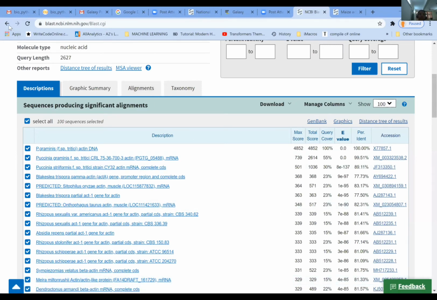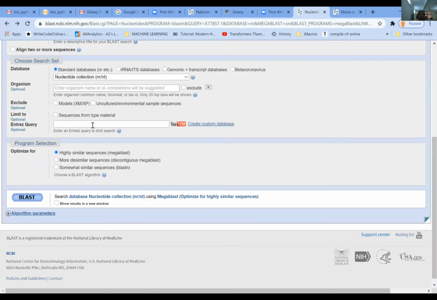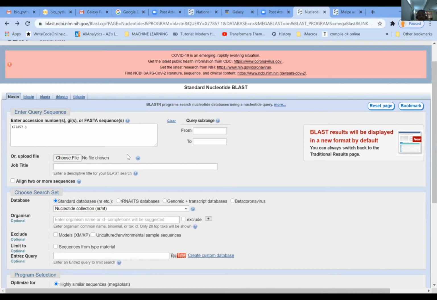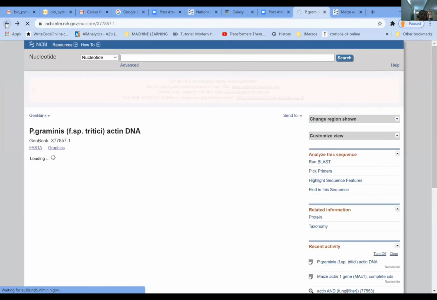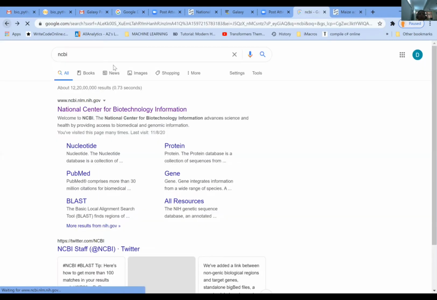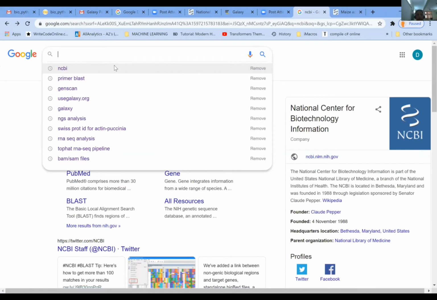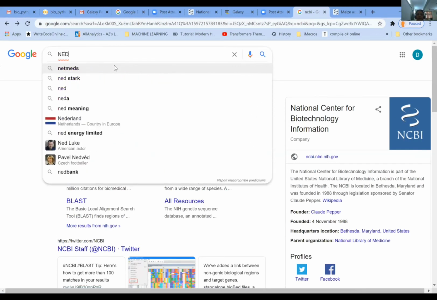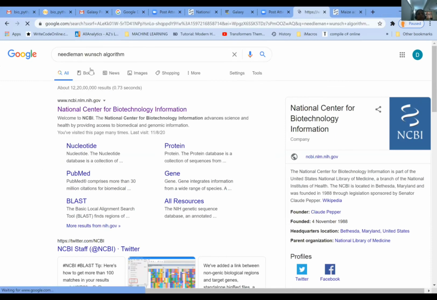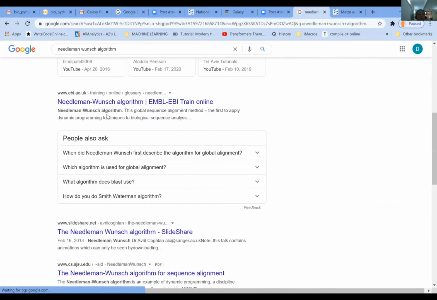So now let us do one more exercise here, where we are going to take 2 specific sequences. I want to show the difference in the alignment of the sequences. So we are going back to our NCBI site, onto Google, and here I'm going to search for the Needleman-Wunsch algorithm. This is also an alignment of sequences, where we are going to compare 2 specific sequences.